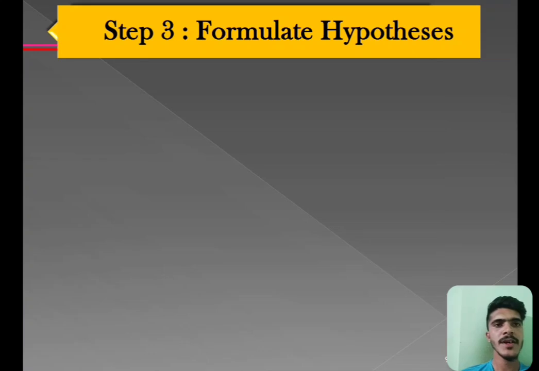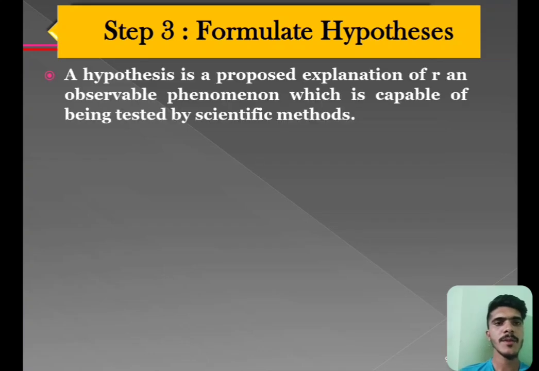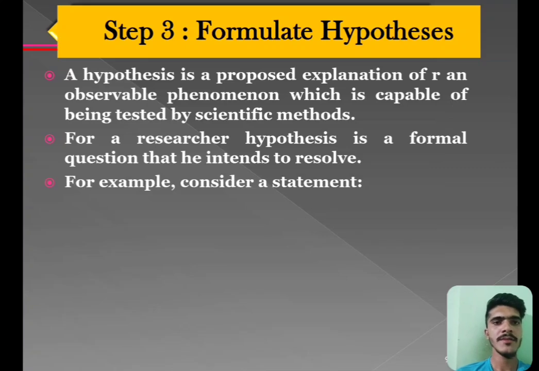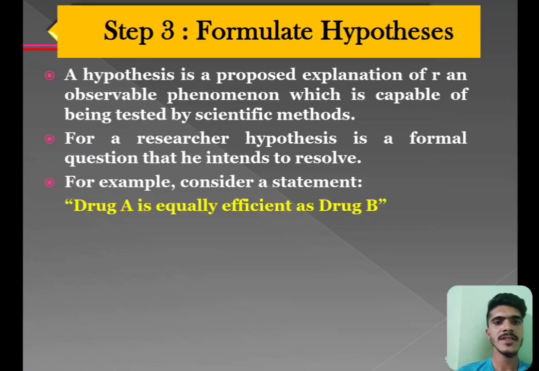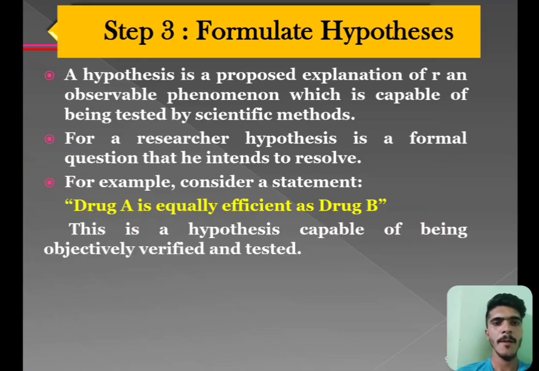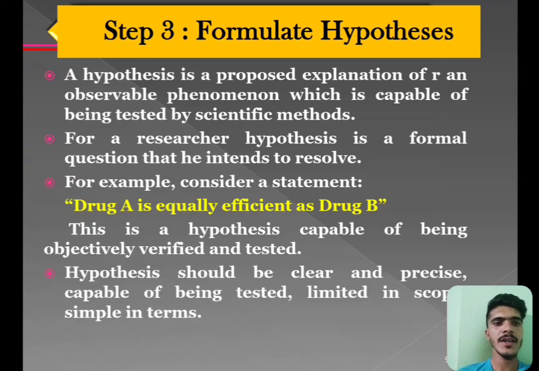Step 3 is formulate hypothesis. A hypothesis is a proposed explanation of an observable phenomenon which is capable of being tested by scientific method. For a researcher, a hypothesis is a formal question that he intends to resolve. For example, consider the statement: drug A is equally efficient as drug B. This is a hypothesis capable of being objectively verified and tested. A hypothesis should be clear, precise, capable of being tested, limited in scope and simple in terms.